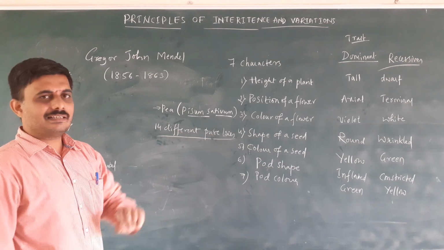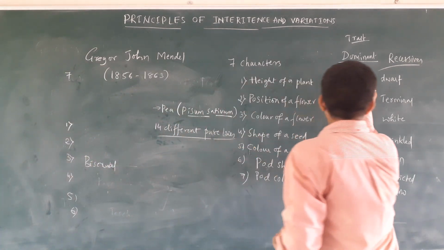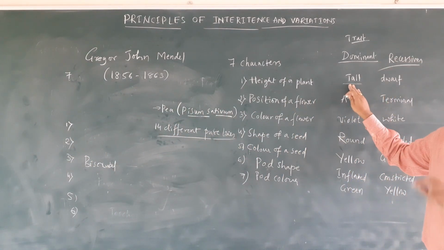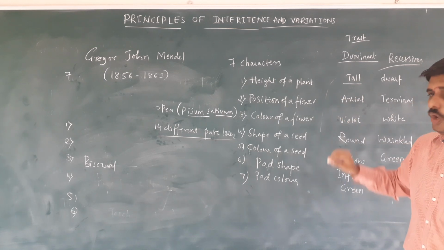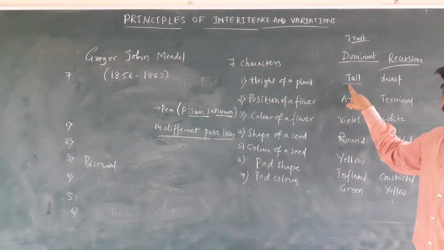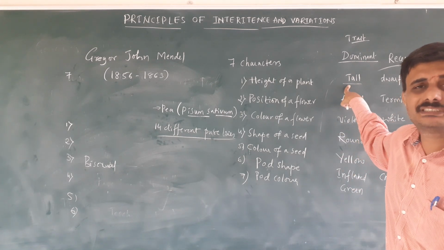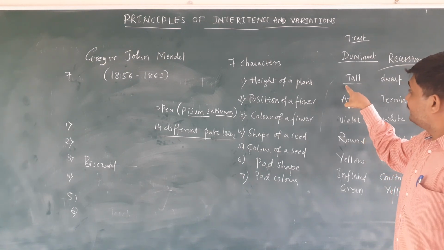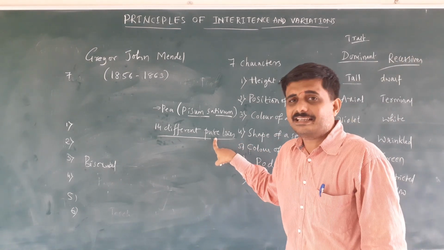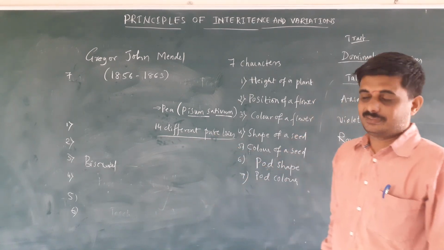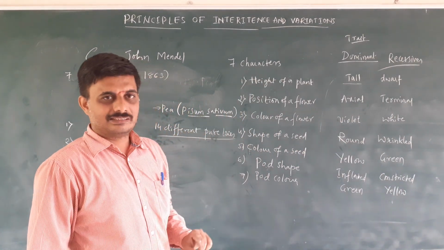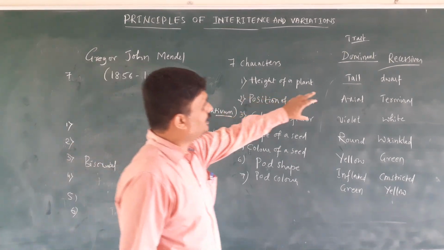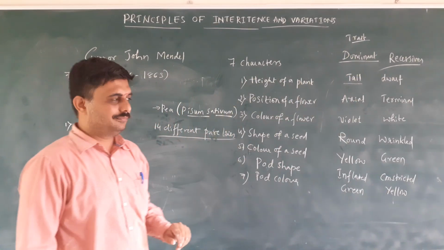If the tall crosses with the tall, generation by generation it gives only tall plants, it is called homozygous. Homo means similar. So this character is called a pure line character or pure line culture. He collected 14 different pure line cultures or characters of the pea plant.